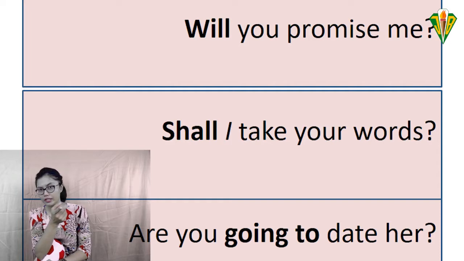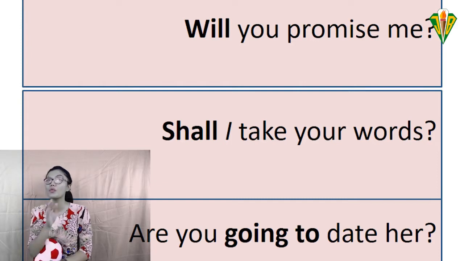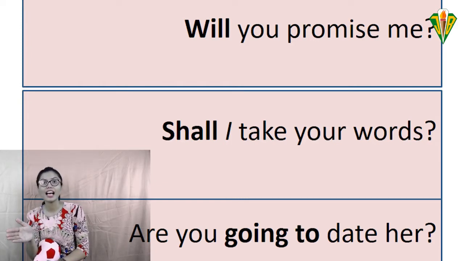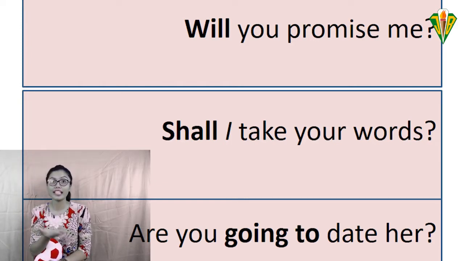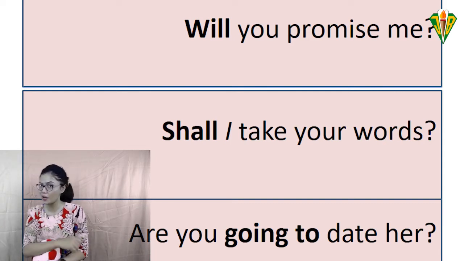Maybe you're already familiar with these kinds of words or sentences, like, will you promise me? Can I take your word, or shall I take your words? Are you going to take her on a date?